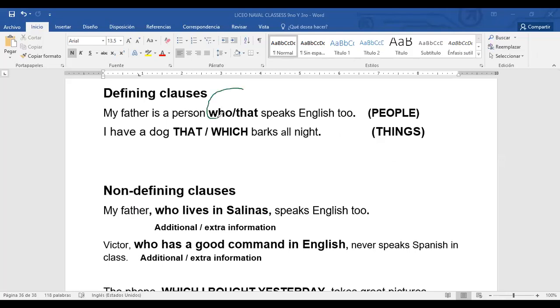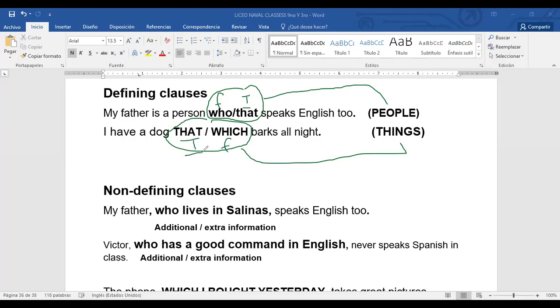Look at the relative pronouns: who and that for people, and that and which for things. What's the difference between who and that? Who is formal and that is informal for people. For things, which is formal and that is informal.